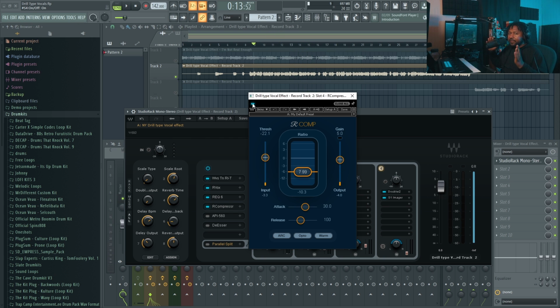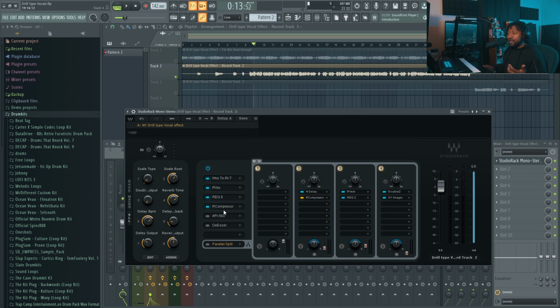And it just makes sure everything's consistent. Once again, I like to stack compressors on top of each other because it makes everything consistent. I don't want one compressor slamming something down. I would have 2 or 3 compressors working together to give a smoother, but still squashed, consistent sound. It's a slow compression, a medium attack and a medium release. Of course, you can adjust the compression if you want more or less, it's all up to you. I do have a high ratio, but I wanted a more heavily processed vocal for that New York drill type stuff.